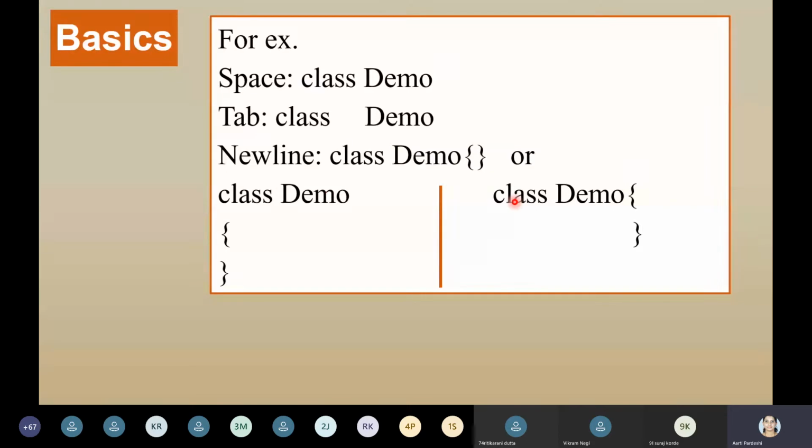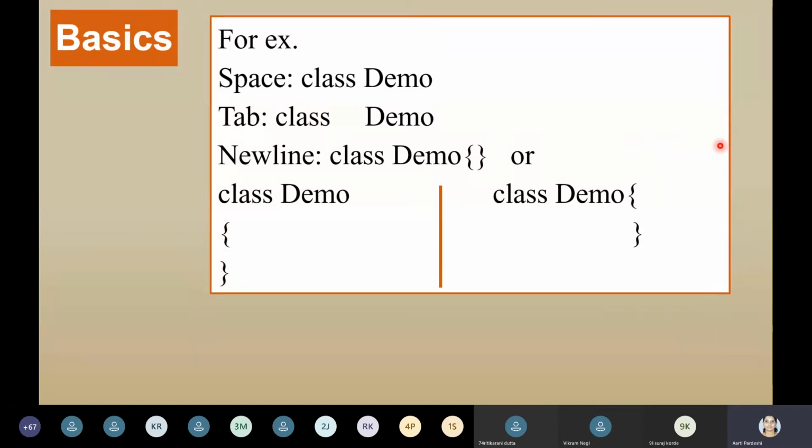It's a free form language. See here, class, space, demo. Here, opening curly brace, and on the same line you can also write public static void main string args, opening curly brace there itself, then system.out.println, then the closing of main and closing of class. Everything you can write on a single line, no issue. The compiler will not throw any error.